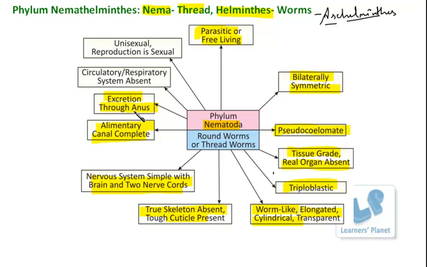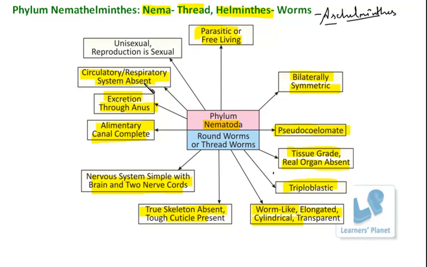Besides this, the next is the circulatory and the respiratory system. There is no vascular or circulatory system present in this particular group. Similarly, the respiratory system is also absent. And since these organ systems are absent, the exchange of gases is maintained by the skin only, right?